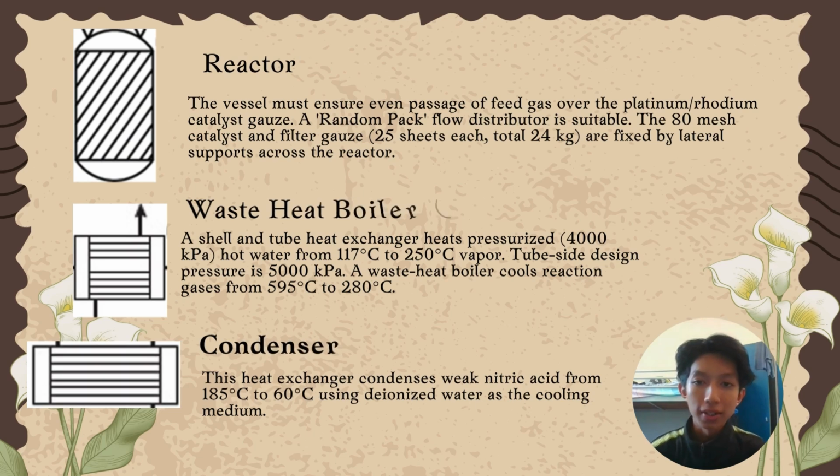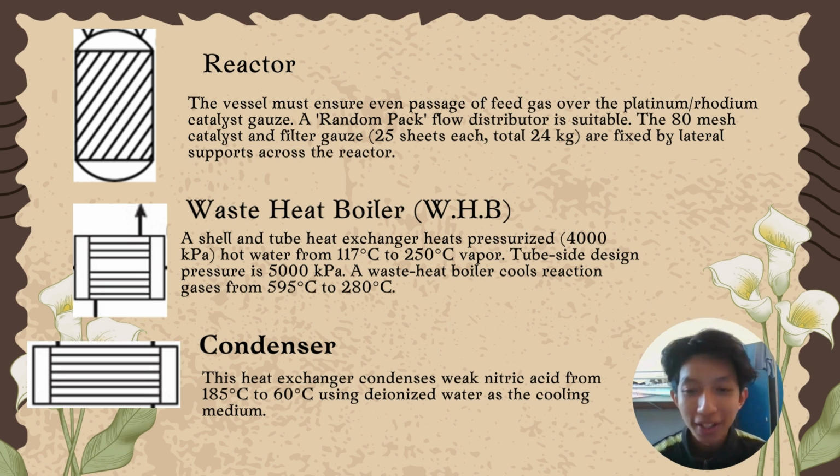Next one is the reactor. The vessel must ensure even passage of feed gas over the platinum or rhodium catalyst gauge. A random pack flow distributor is suitable. Reacting mesh catalyst and filter gauge, 25 sheets each, total 24 kg, are fixed by lateral support across the reactor. So this is where the process of clean air and the ammoniacal process will occur.